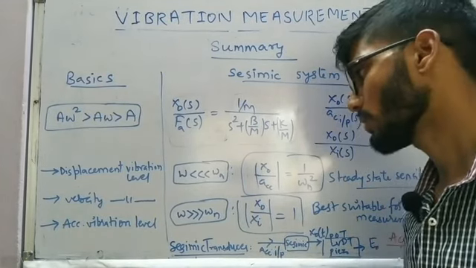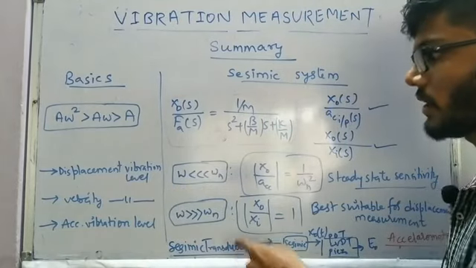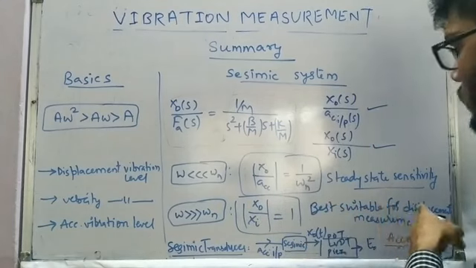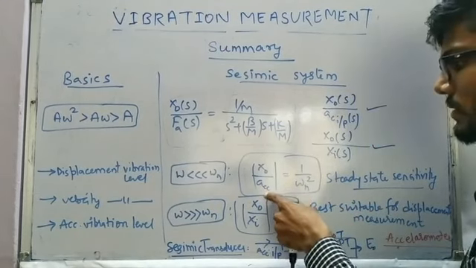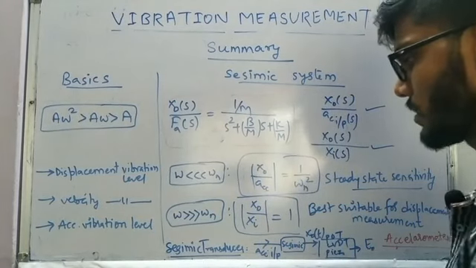We had two conclusions. If the frequency on which we wish to get the measurement is much lower than the natural frequency, we are going to get the steady state sensitivity x naught by acceleration input as 1 by omega n square. The example for that is a seismic transducer.